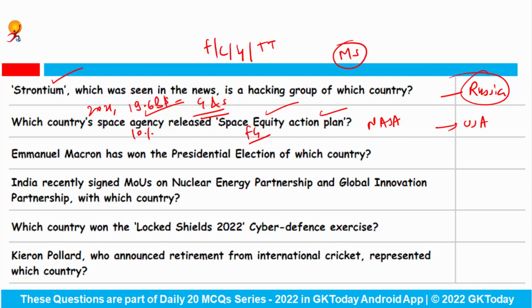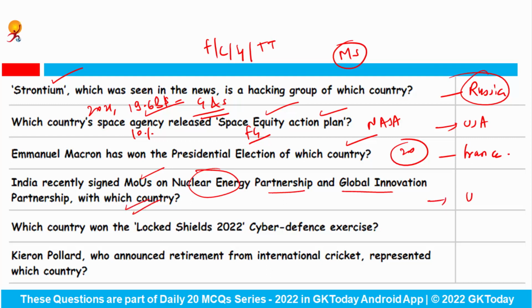Emmanuel Macron has won the presidential election of which country? So he has won the presidential election of France recently, and with this he became the first French leader to be re-elected to the office in the past 20 years. Okay, India recently signed Memorandum of Understandings on Nuclear Energy Partnership and the Global Innovation Partnership with which country?